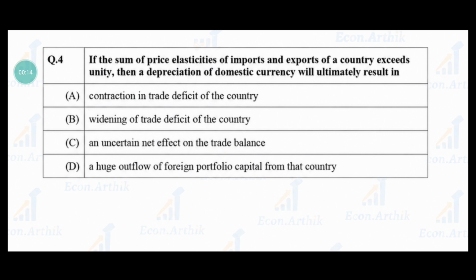If the sum of price elasticities of imports and export of a country exceed unity, then a depreciation of domestic currency will ultimately result in option A, contraction in trade deficit of the country, option B, widening of trade deficit of the country, option C, an uncertain net effect on trade balance, option D, a huge outflow of foreign portfolio capital from the country. So let's see the explanation and which one is correct.